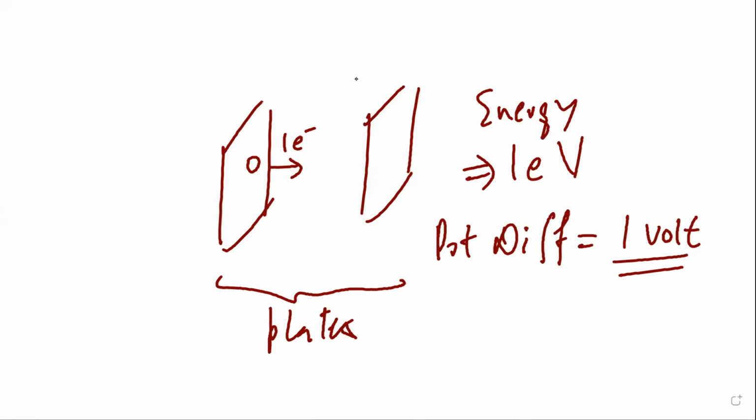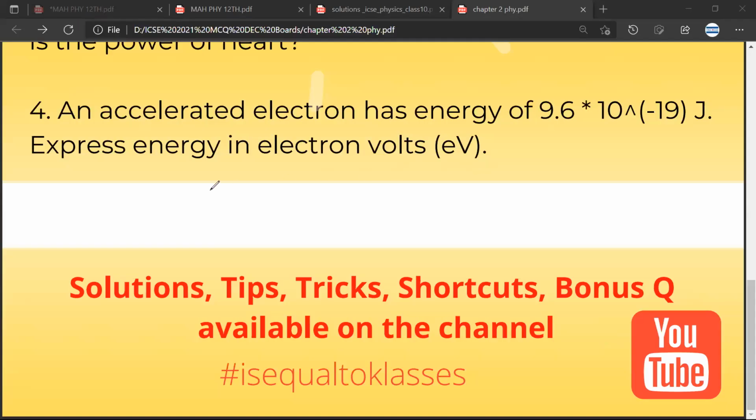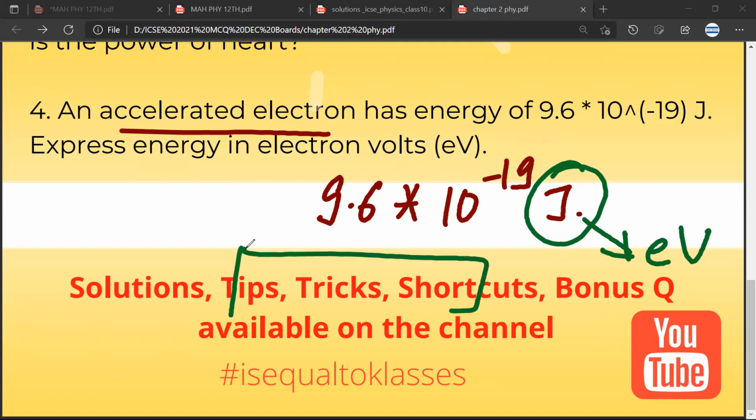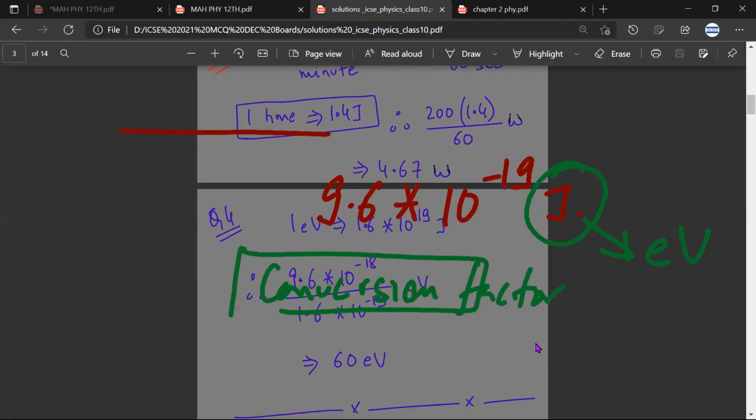Now, fundamentally what the question is asking you to do is this: the accelerated electron has an energy of 9.6 into 10 raised to power minus 19 joule. Basically what the question wants is that you need to convert this joule into electron volt using the conversion factor that we have just discussed. Mr. CB, any doubt? No. Now that is all that is required to be done in this question.